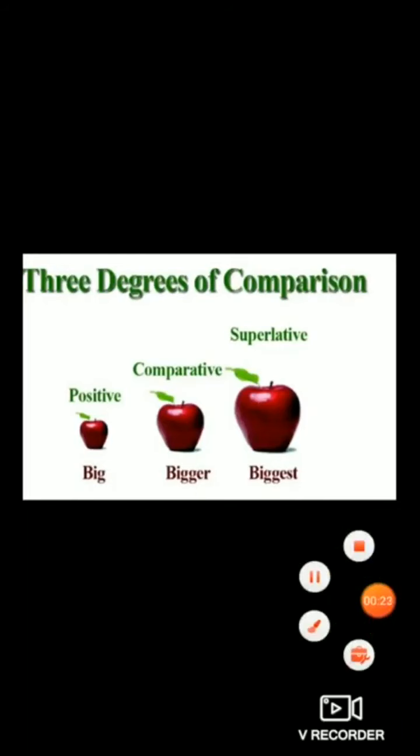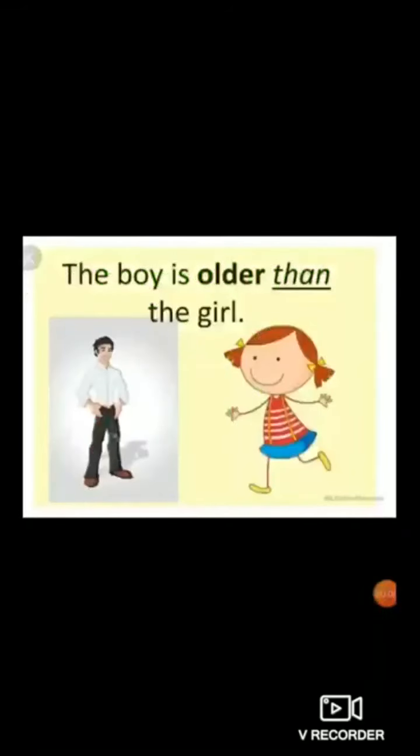Now let's see more examples of comparative degree. The boy is older than the girl. Here again, this is an example of comparative degree because there is a comparison between two persons and the adjective is older.